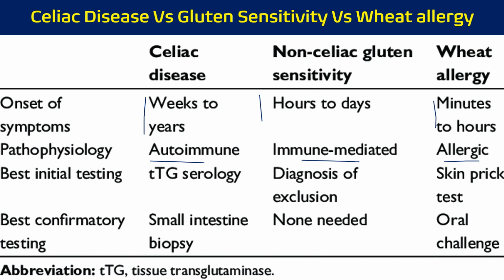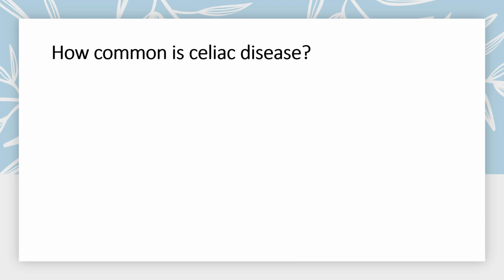The best initial testing is TTG serology. Later on, we will see how we are going to diagnose it. Gluten sensitivity is diagnosed by exclusion, and wheat allergy by a skin prick test, which is normal for all allergic reactions. The best confirmatory test for celiac disease is small intestine biopsy, and for non-celiac gluten sensitivity it is not required, and in the case of wheat allergy it is the oral challenge test. Okay, so these are the differences between these three diseases.